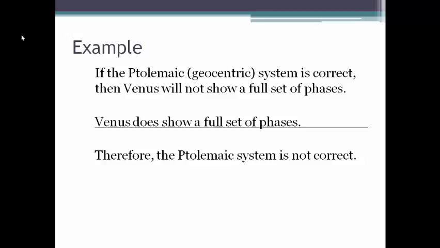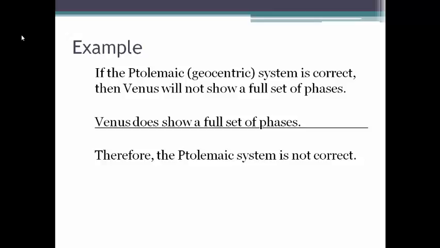Let's go to our favorite example of this chapter, that of the geocentric system versus the heliocentric one. So before, we were looking to confirm the Copernican model. Now let's talk about an argument in which we try to disconfirm the Ptolemaic model. Okay, so here's a simple version of such a disconfirming argument.